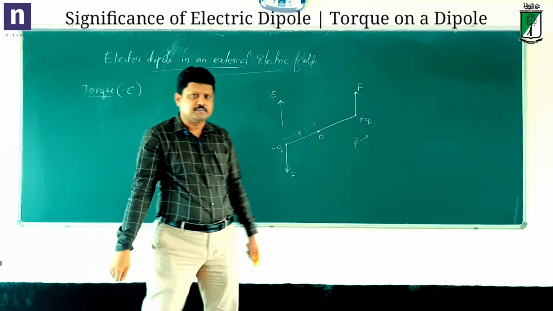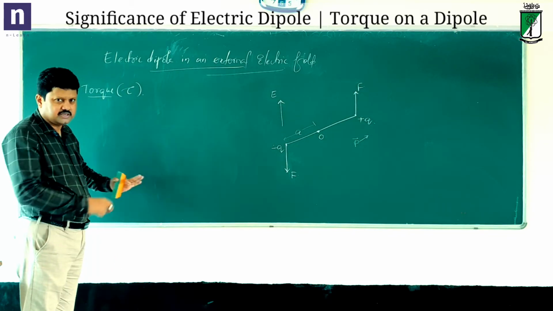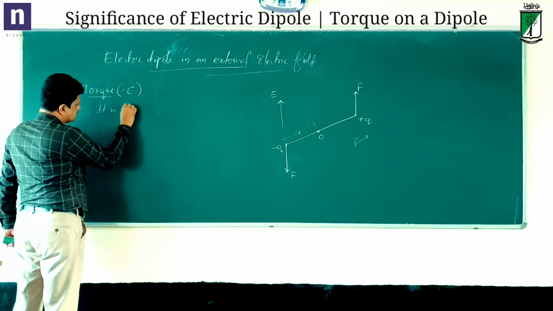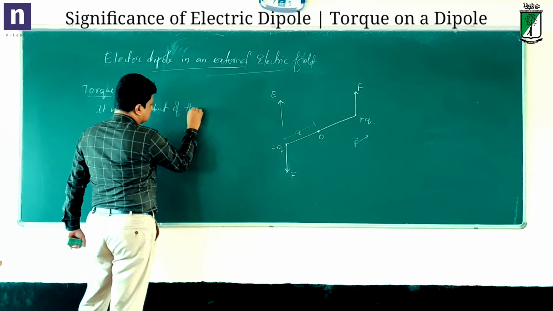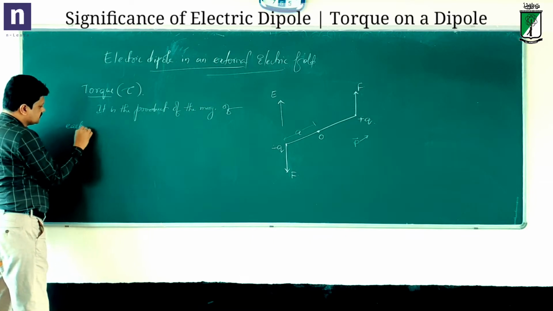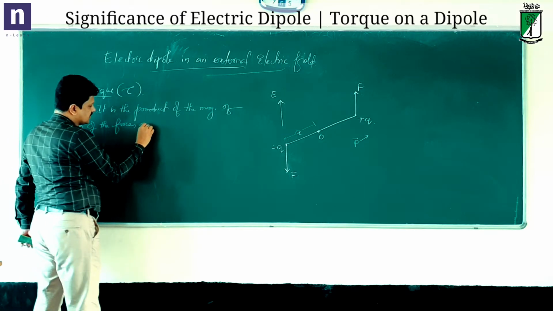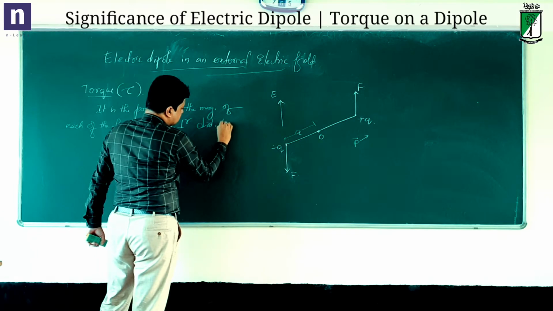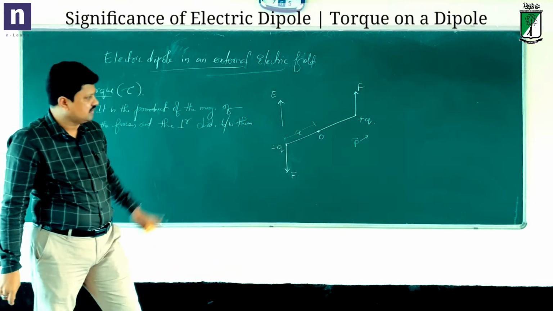So the torque acting on the electric dipole in an external electric field is given by what? The basic definition is very simple. It is the product of the magnitude of each of the forces and the perpendicular distance between them, between the two anti-parallel forces.